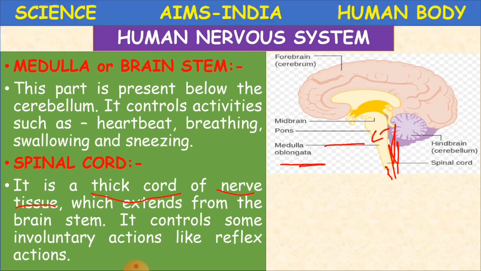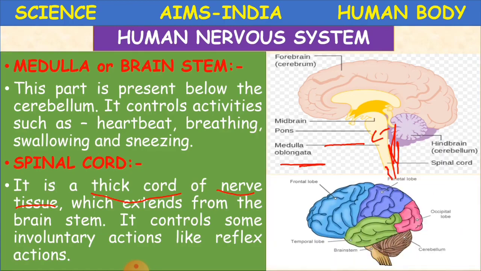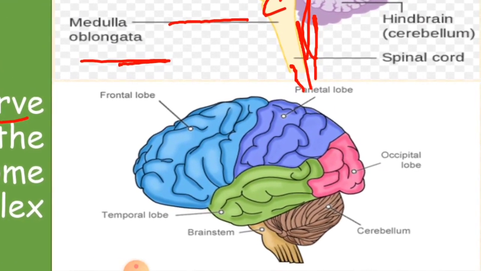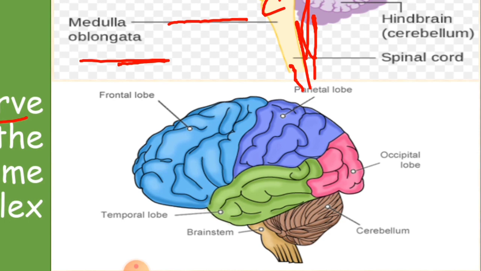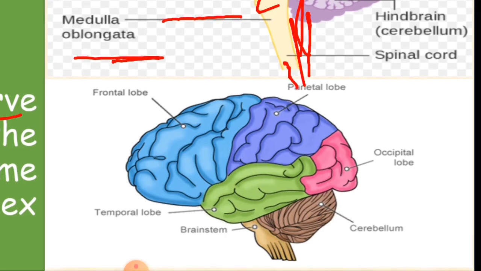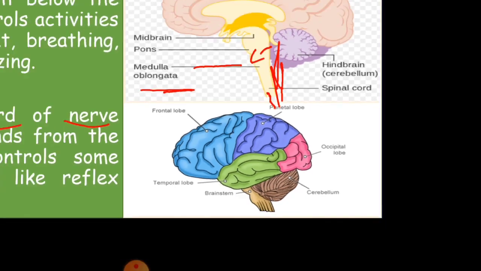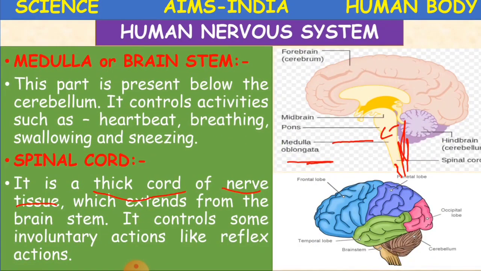Now if you see the same diagram here, I'm making it visible for you very clearly. These are the remaining parts of the skull, that is our brain. Here are the frontal lobe, parietal lobe, occipital lobe and temporal lobe. Here is the brain stem, and our spinal cord extends from there. Here is the cerebellum. Clear? About the remaining parts you will be learning in your future classes. We'll move on to the next slide.